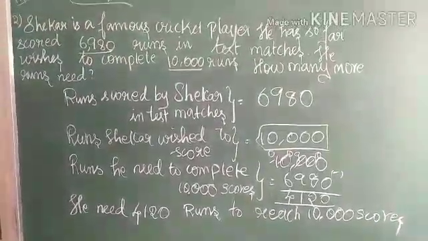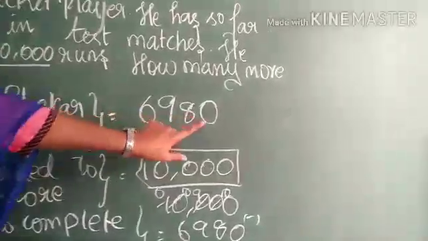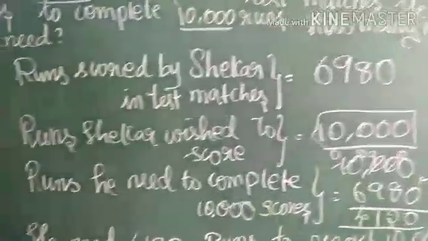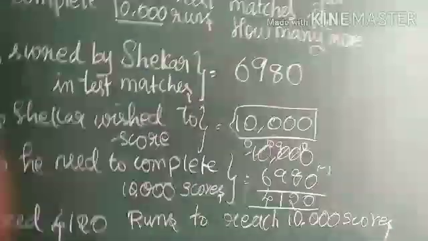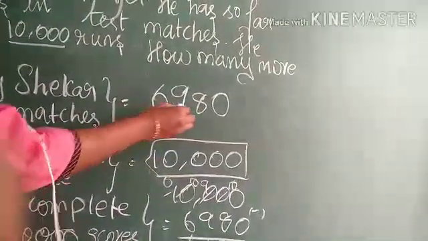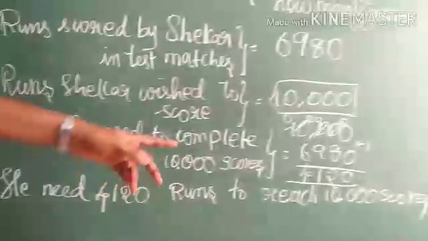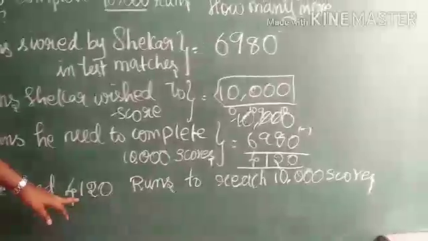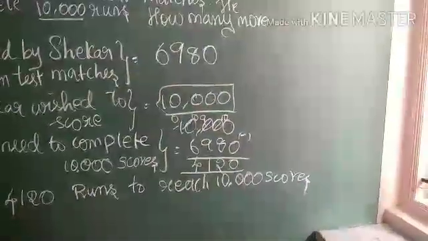Once again, I repeat this, children. Runs scored by Shekhar in test matches equal to 6,980. But he wished to score 10,000 runs. Still, he needs some more runs to reach this 10,000, right? So, how to find this? You have to subtract this 6,980 from 10,000 to find the remaining runs to reach 10,000 scores. So, your final answer is 4,120. Therefore, he needs 4,120 runs to reach 10,000 scores.